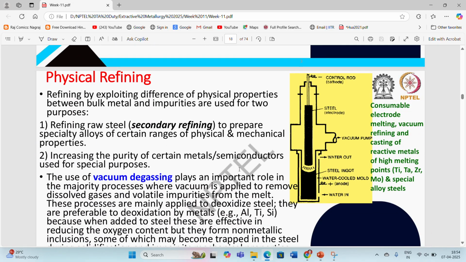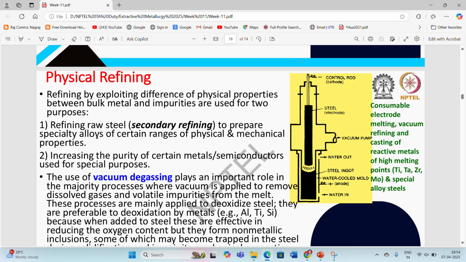Coming to the next lecture. First we had talked about the physical refining processes, then chemical refining processes, which included refining by chemical transportation or distillation processes. Now we will talk about the physical refining processes. Refining by exploiting differences of physical properties between bulk metal and the impurities is used for two purposes.